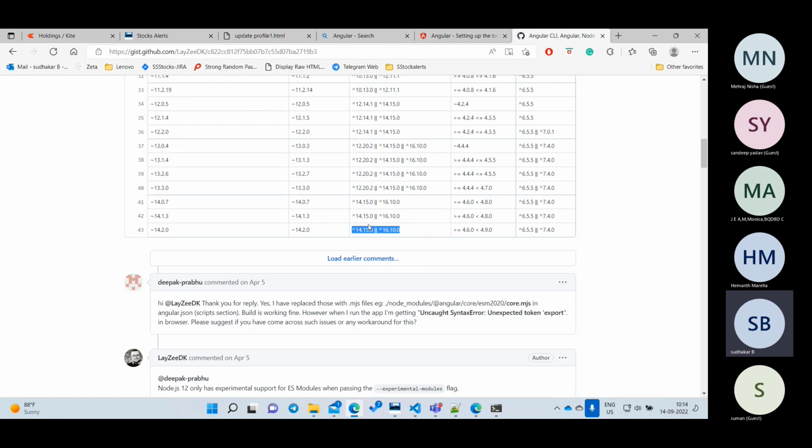What is the version I'm going to install? Make sure that you are installing the same version. This is only for checking, not for anything else. We don't need to remember. Just keep in mind that whenever Angular is not working, please make sure that you are using the correct version or not. Okay, so this is the version.